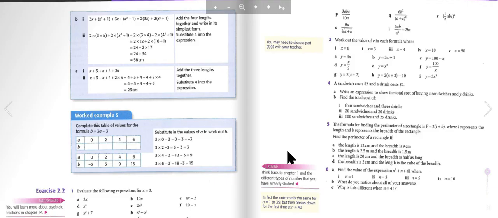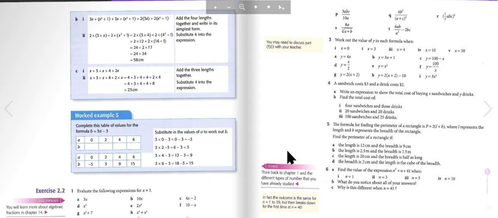So, question 3. Work out the value of y in each formula when x equals 0, x equals 3, x equals 4, x equals 10, and x equals 50. So here are the formulas. Y equals 4x. Y equals 3x plus 1.